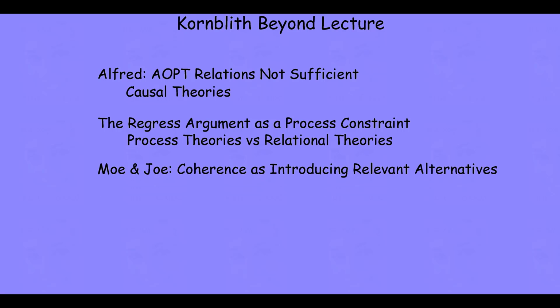Having extracted an insight from foundationalism, he turns his attention to coherence theory and the Moe and Joe thought experiment. He suggests that the Moe and Joe thought experiment shows that the coherence theorist is correct in supposing that background beliefs can play an important role in justification, even in cases of perceptual belief formation. He suggests that he can accommodate this by introducing the notion of relevant alternatives that are introduced by a person's beliefs. At this point, he formulates his grand synthesis theory of justification, a reliable process theory.